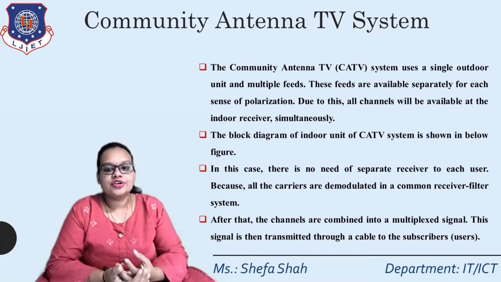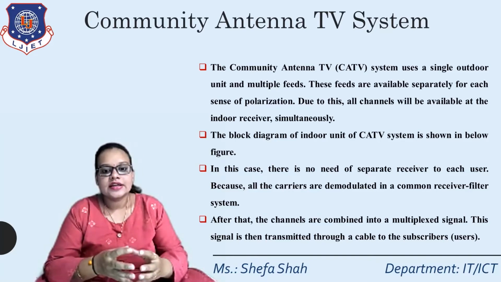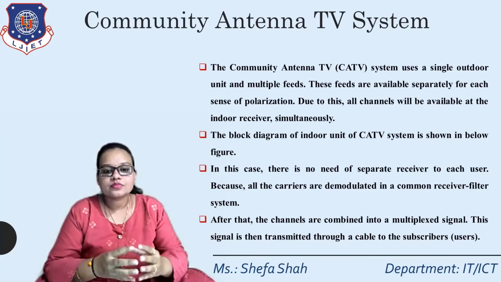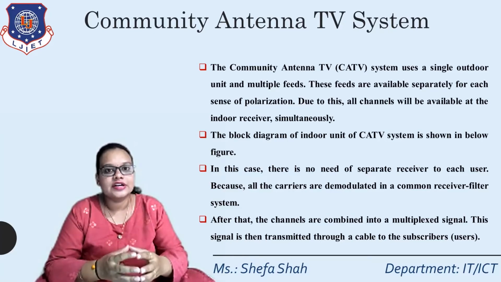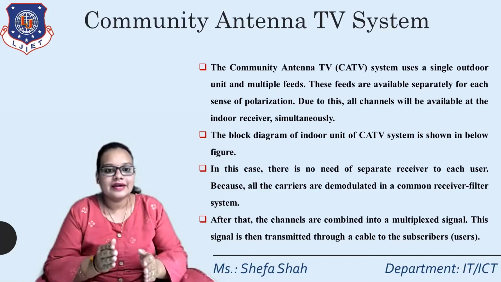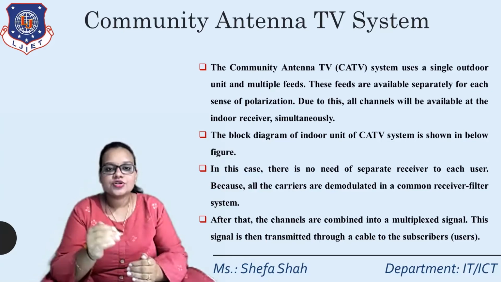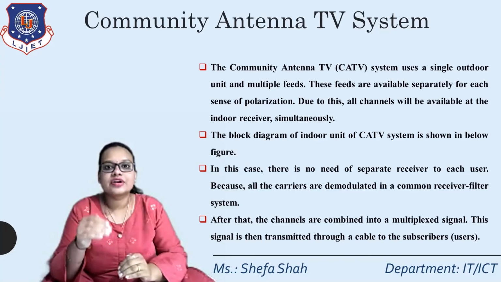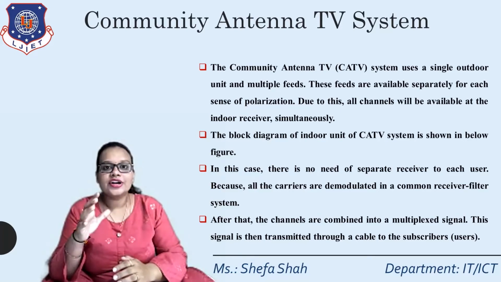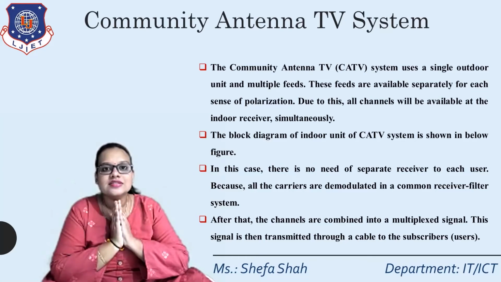The block diagram of the indoor unit of CATV is shown in the next slide. In this case, there is no need for a separate receiver for each user because all the carriers are demodulated in a common receiver filter system. As we will see in the master antenna TV system, that is MATV, the next topic, each channel will have a different type of receiver. Similarly, in the community antenna system, there is only one receiver, and the receiver channels are fed into multiple systems.